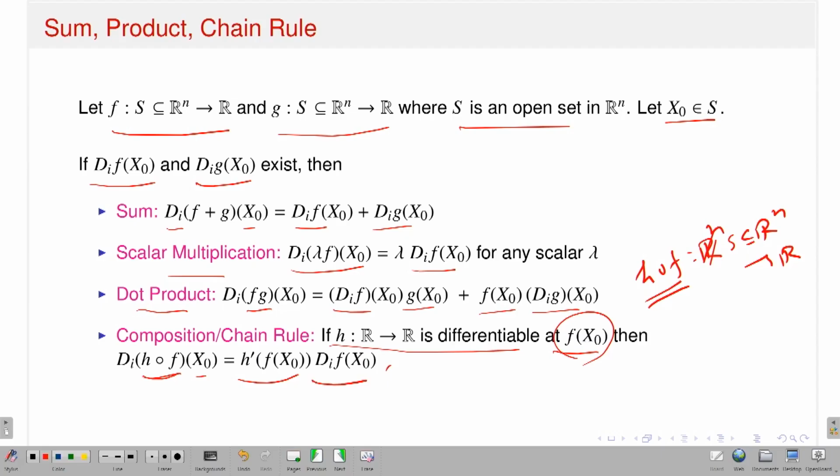If I have a function h from R to R, and a function f from S subset of Rn to R, suppose the partial derivative with respect to the xi variable exists, and h is differentiable at f of x naught, then the composition makes sense, and I can talk about the partial derivative of h composed f with respect to the xi variable, and I can write it in terms of the derivative of h at the point times the partial derivative of f with respect to the xi variable at that point. I think I should stop here.